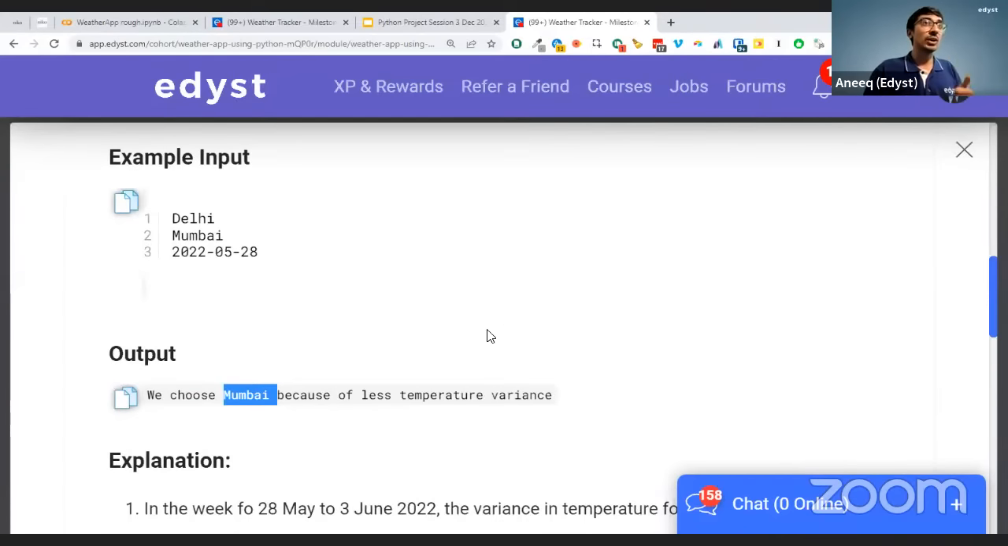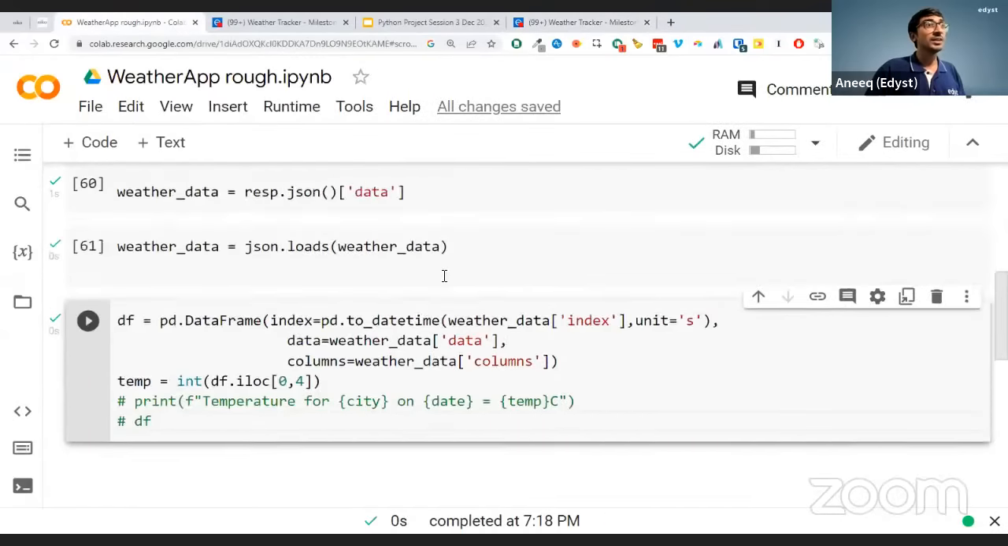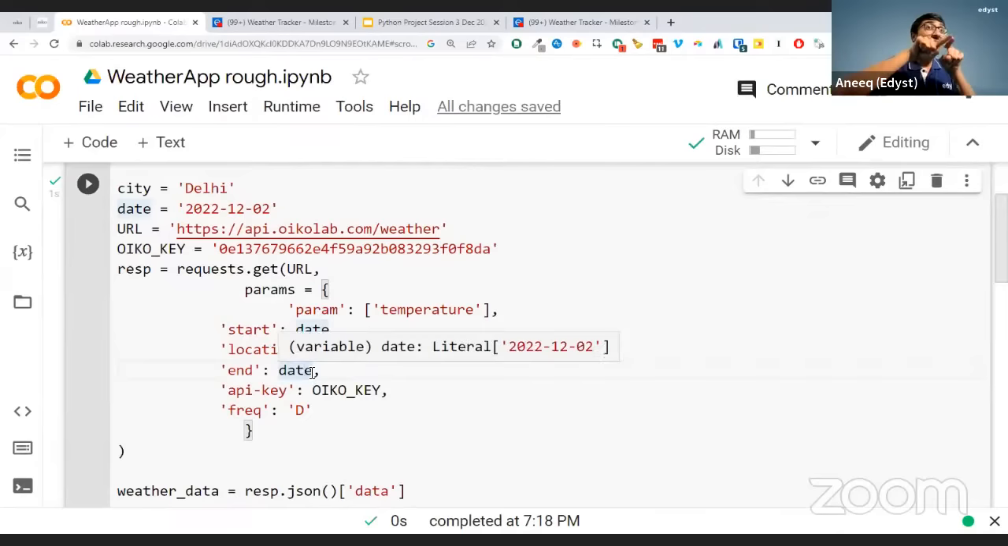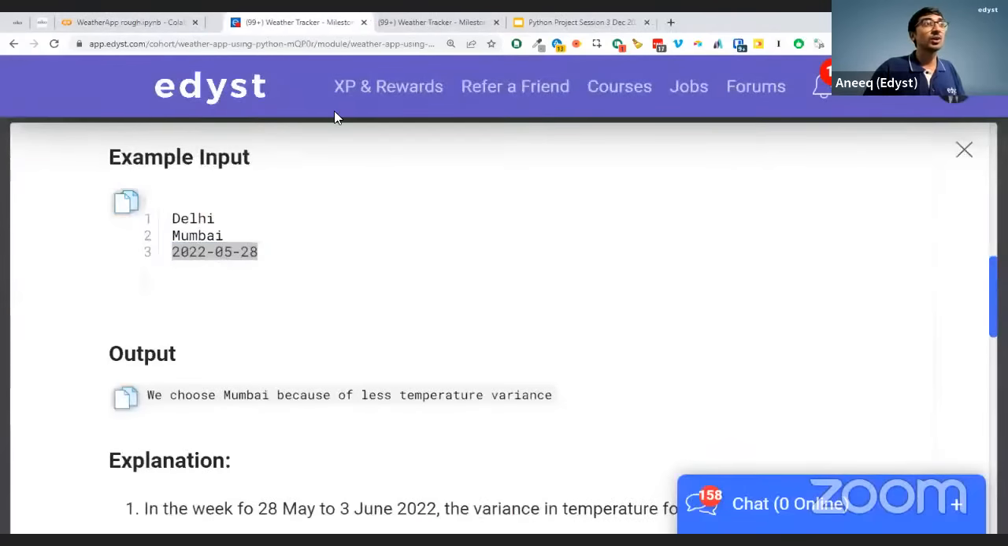We have to ask OikoLab what is the temperature on each of the days from 28 till the next week. So it's not just, what did we do here? We said start date is today, end date is also today. No. We want end date plus 7 over there. So we have to tell OikoLabs, give me the temperature for Delhi from 28 to 28 plus 7, from Mumbai for 28 plus 7. I will convert it to a data frame. I will check the variance.